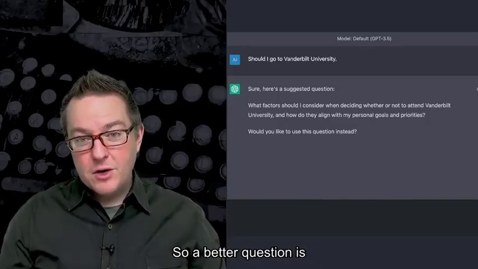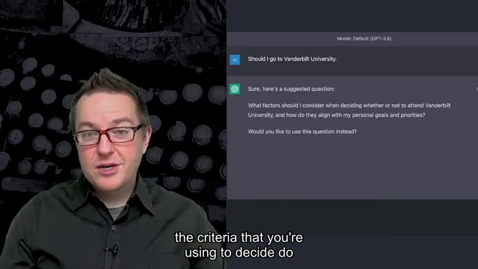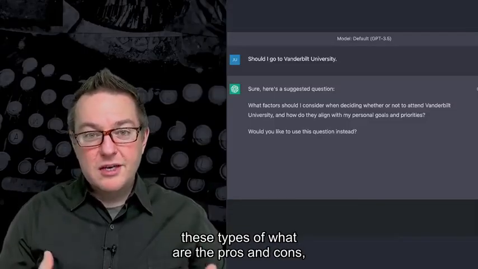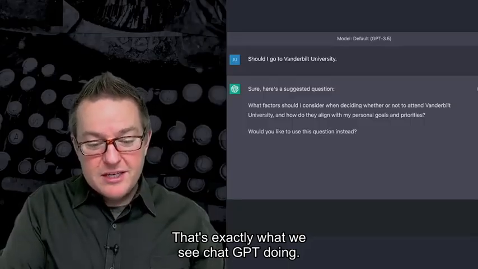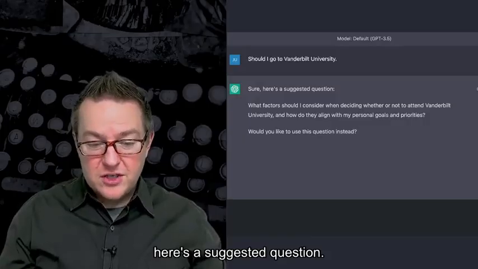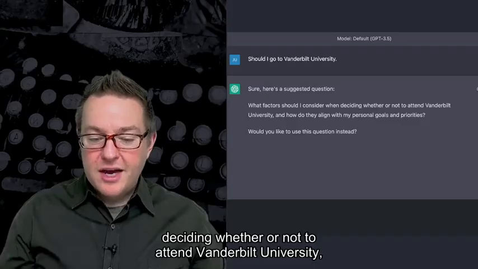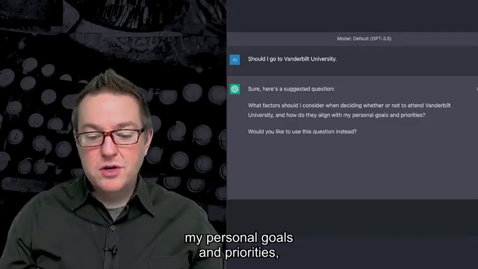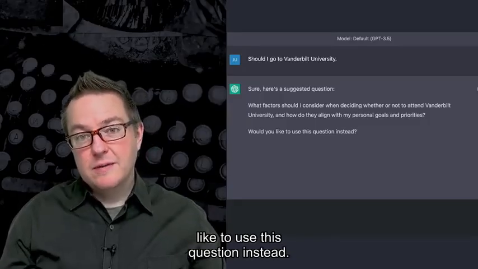So a better question is going to help give me more information about the criteria that you're using to decide, what are the pros and cons, how do you weigh them and decide if it's the right fit? And that's exactly what we see ChatGPT doing. ChatGPT says, sure, here's a suggested question. What factors should I consider when deciding whether or not to attend Vanderbilt University, and how do they align with my personal goals and priorities? And then it says, would you like to use this question instead?